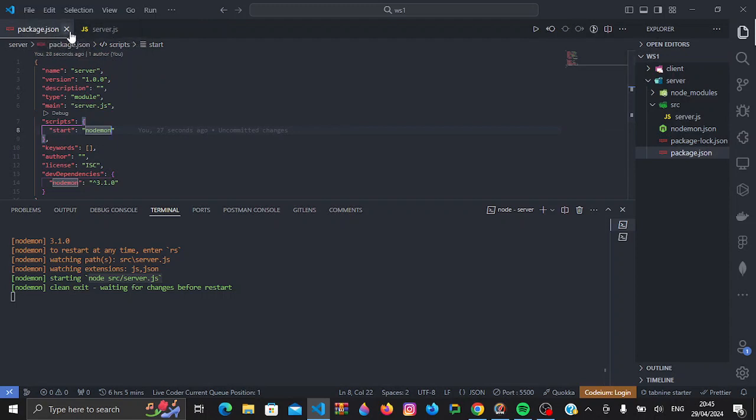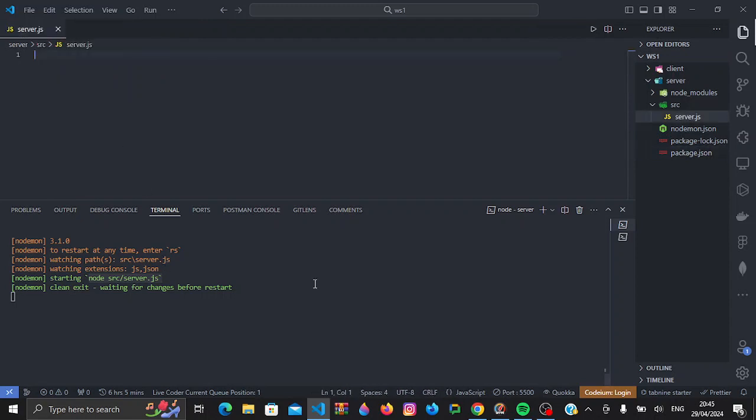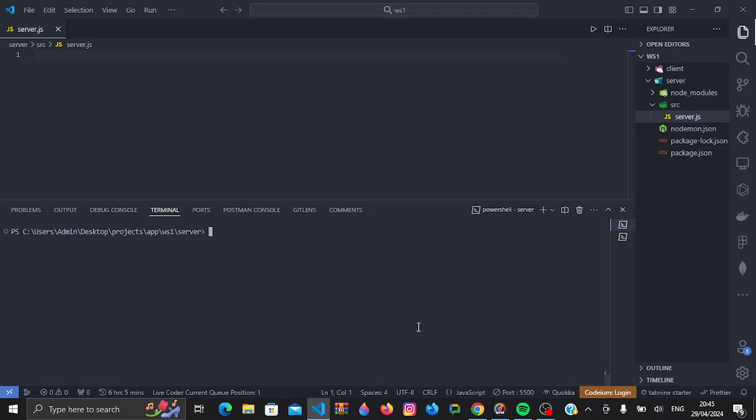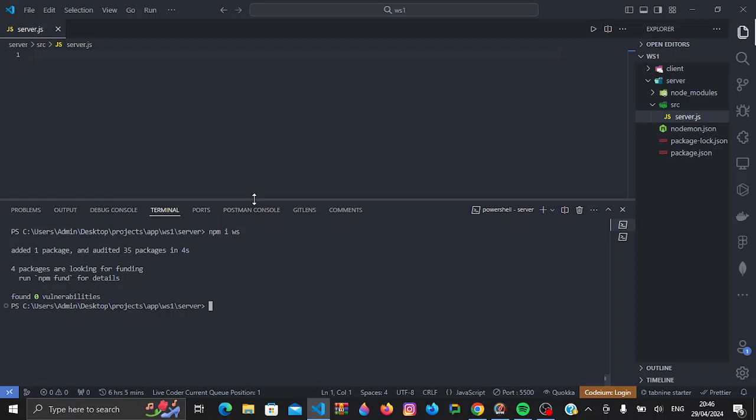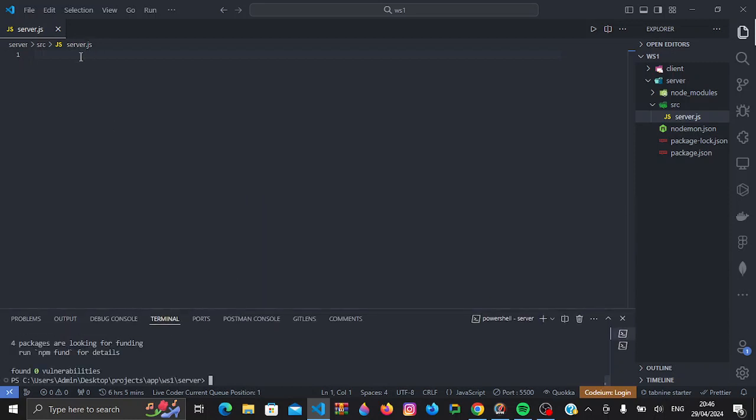Now from there, in order for us to create our WebSocket server, we'll need a different package. It's called ws, which stands for WebSockets, obviously. So we'll do npm i ws. Now once that is installed, we'll create a new server. So we'll do import WebSocket